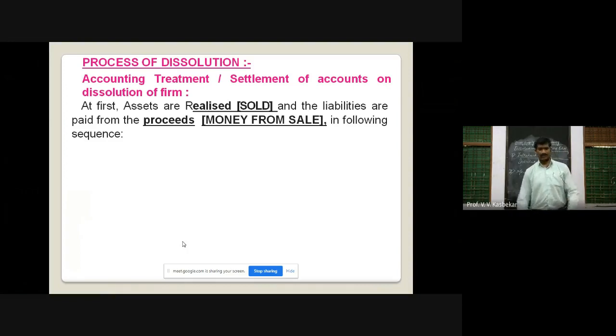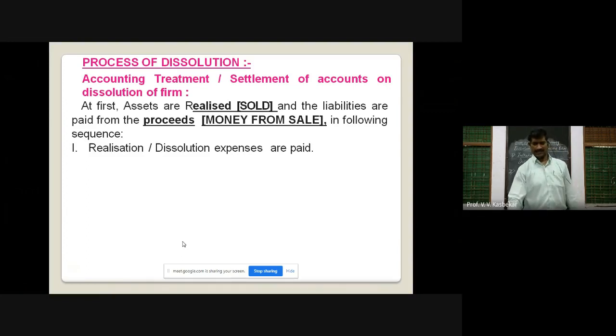Before that, at first, assets are realized. Assets of the business may be land, building, plant and machinery, or any other asset. Assets are first realized. Now, what do you mean by realized? Realized means sold. Assets are sold. And the money recovered from those assets, we can call it proceeds, the money from sale will be distributed, or we can say paid, as per the following sequence. You can see the sequence.